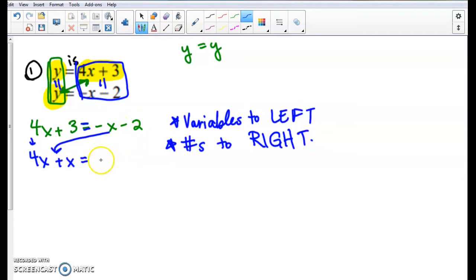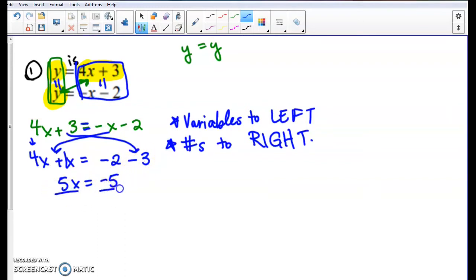We drop down our negative 2 because it's already on the right. Numbers stay on the right. And now I need to take this other number to the right. So my plus 3 now becomes a minus 3. So now I have 4x plus, there's a hidden 1 there, so 4x plus 1x is 5x equals negative 2 minus 3, which is a negative 5.